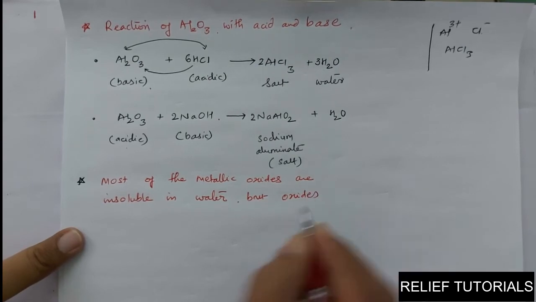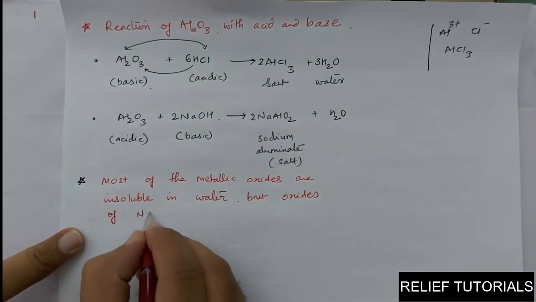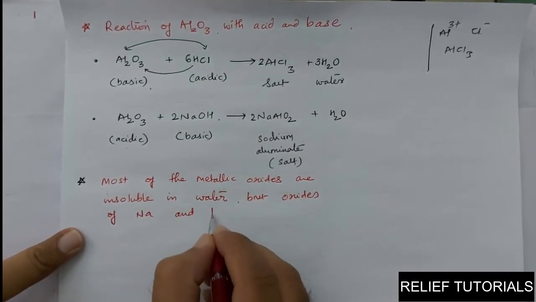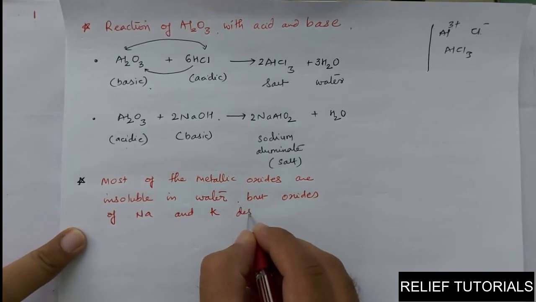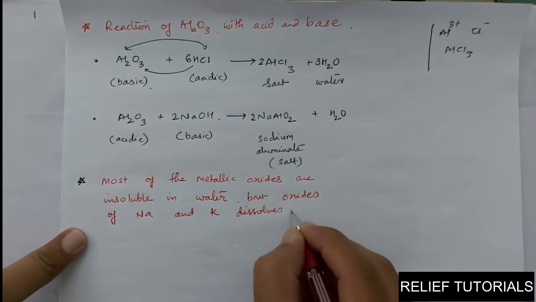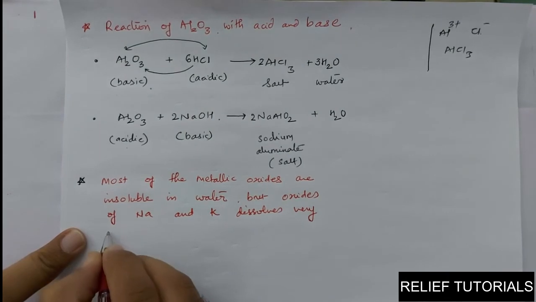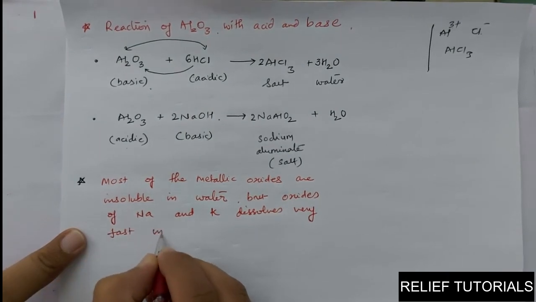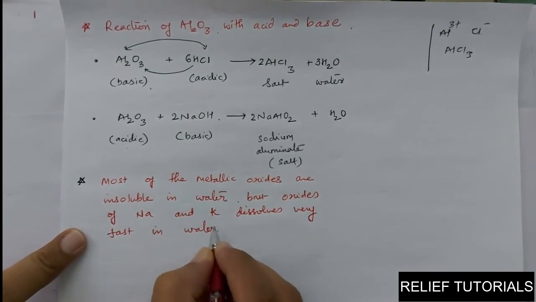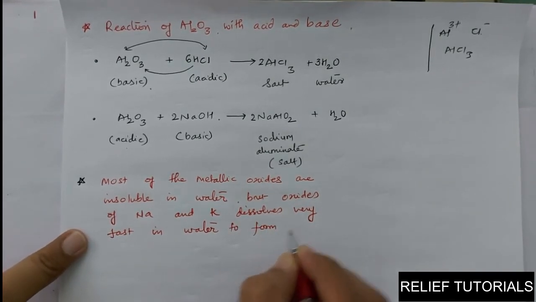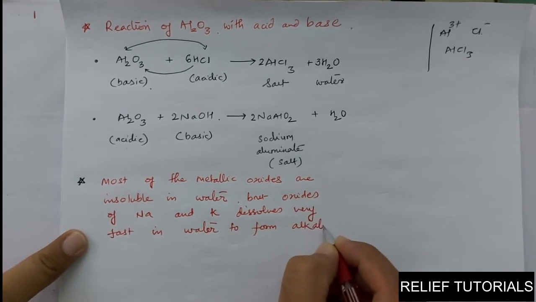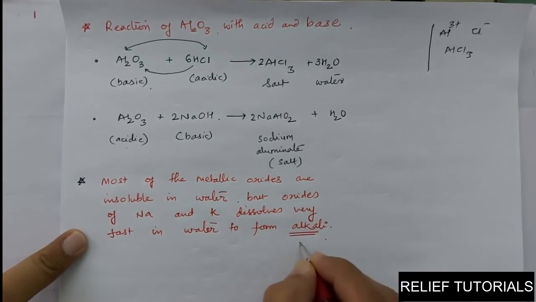oxides of sodium and potassium, Na and K, dissolve very fast in water to form alkali. Alkali means base, to form base.